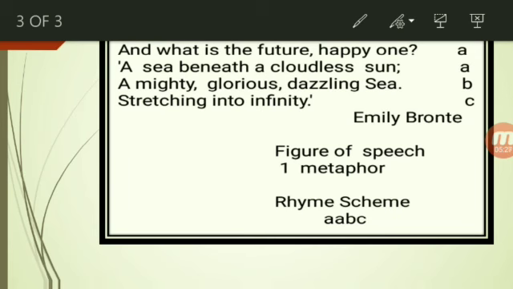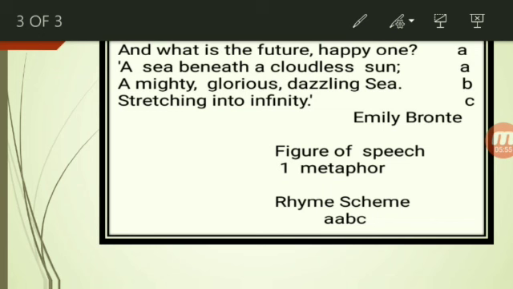The child is saying that the future is like a vast sea that has stretched far and wide under the bright sun. We cannot see the end of the sea. Like that, our future is full of excitement and mystery. We should enjoy this time, according to the child.